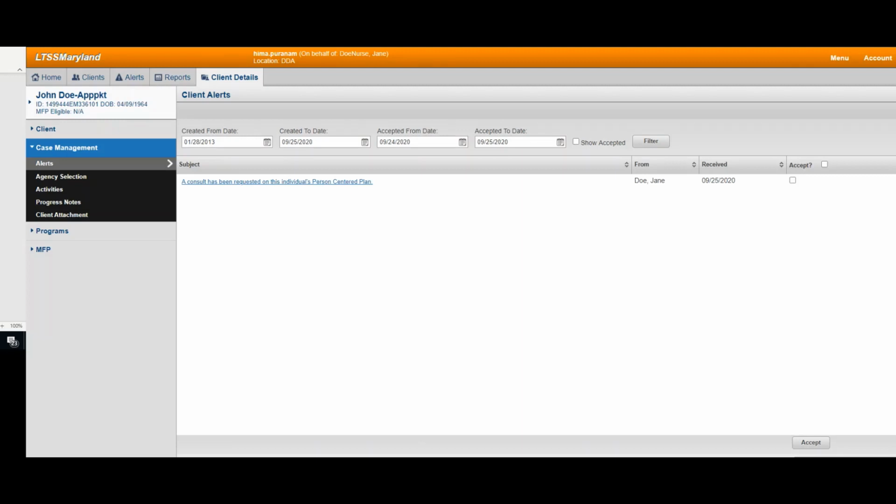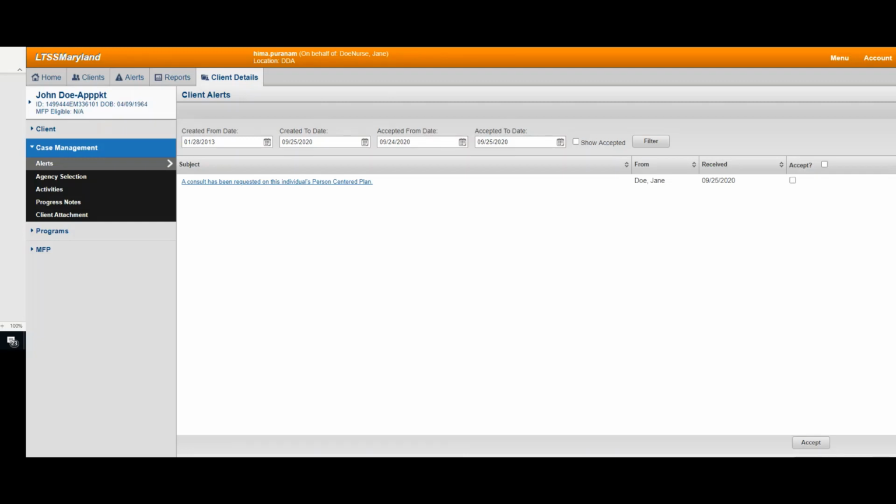Using the example of a DDA HQ nurse, I shall be walking you through the steps of the recipient of a consult and the steps to take to respond to a requested consult. Once you are logged into the LTSS system as a DDA HQ nurse, you shall click on the Alerts tab from the home page. Or you can directly navigate to the client's profile and under the Case Management menu, you can click on the Alert submenu.